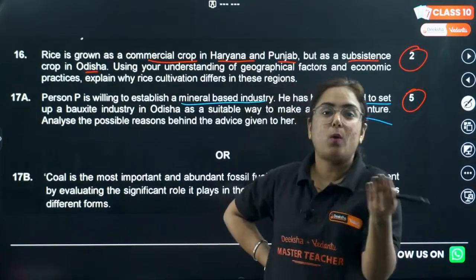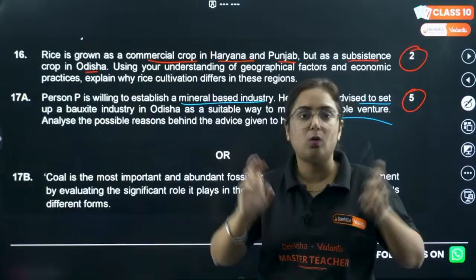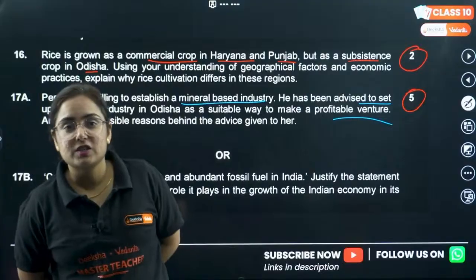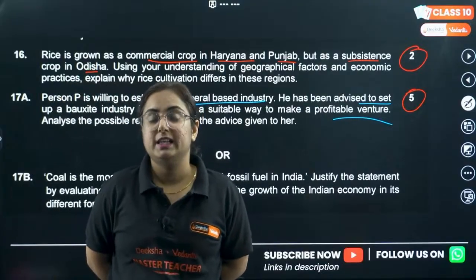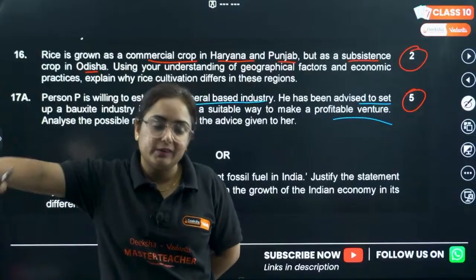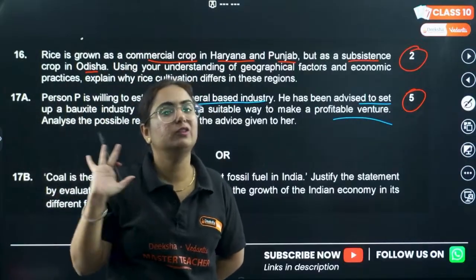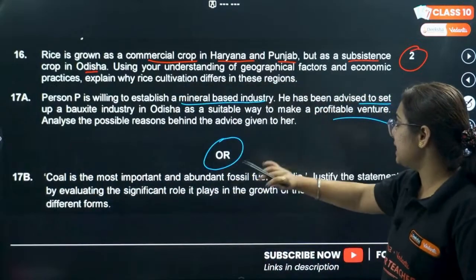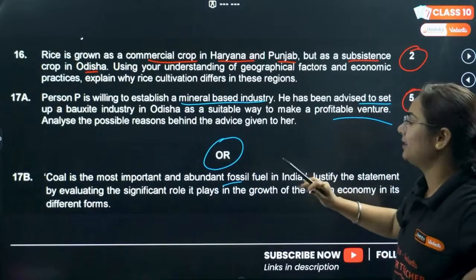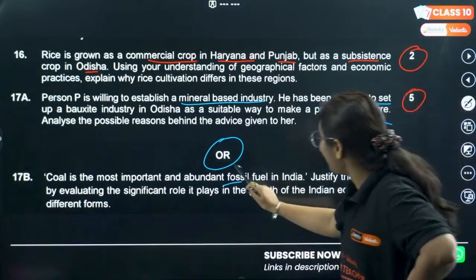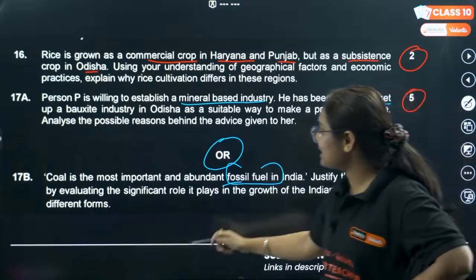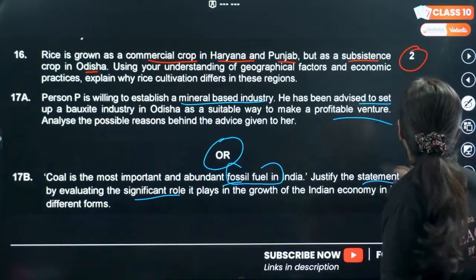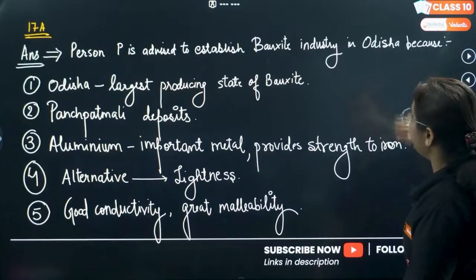Basically, these are so-called competency based questions. Competency based questions are like jalebi questions. They'll ask you something straightforward, but they will frame it round and round so that you get confused. Okay, so in the OR we have: coal is the most important and abundant fossil fuel in India. Justify the statement by evaluating the significant role it plays in the growth of the Indian economy in different forms. So the answer is, we'll see A first.